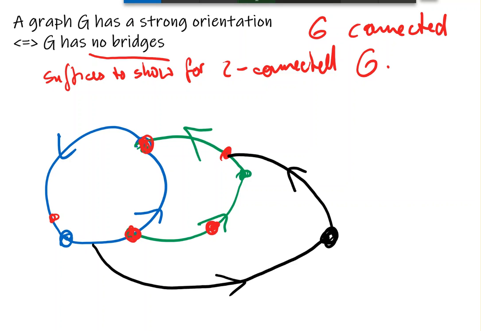This path is called an ear. That's just the name of it. This new decomposition is again going to be strong. So we can do this until we've covered all the vertices. So we've got a strong orientation spanning all the vertices of the graph, and all the remaining edges that might still be in there, we can direct however we want because we never have to use them to get from one vertex to the other. So this is the whole proof of this theorem.